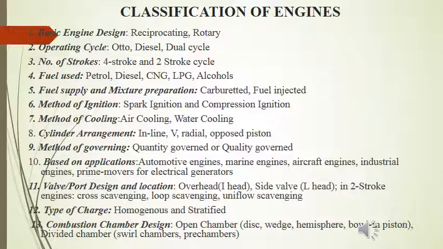On the basis of method of ignition, we classify engines as spark ignition engines and compression ignition engines. Spark ignition engines are basically petrol engines. In the case of spark ignition engine, the air and fuel mixture prepared by the carburetor rushes into the cylinder during the suction stroke. This mixture is compressed during the compression stroke. During compression, the temperature as well as the pressure of the mixture increases.